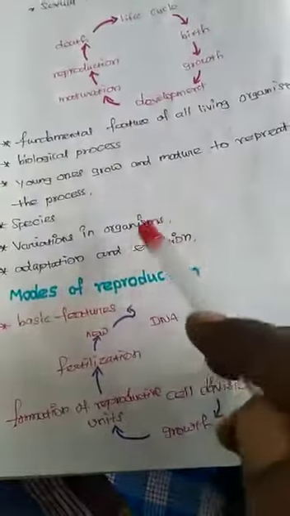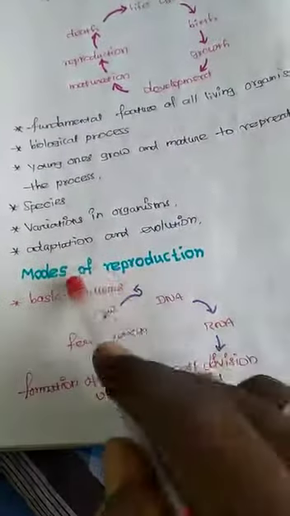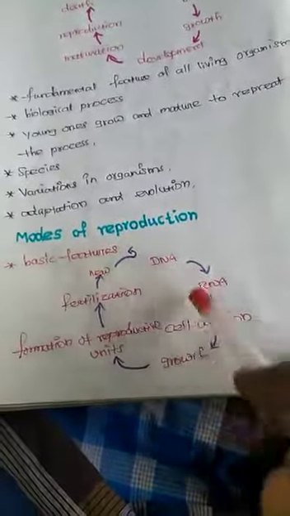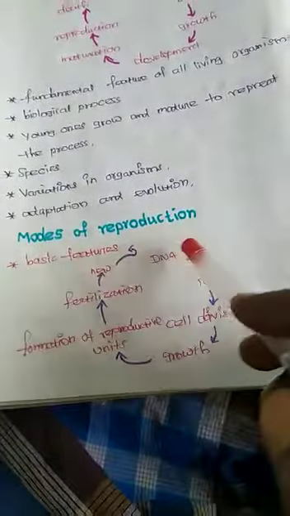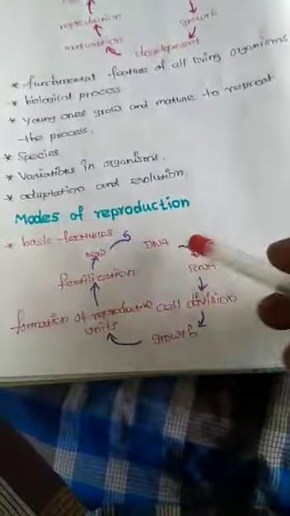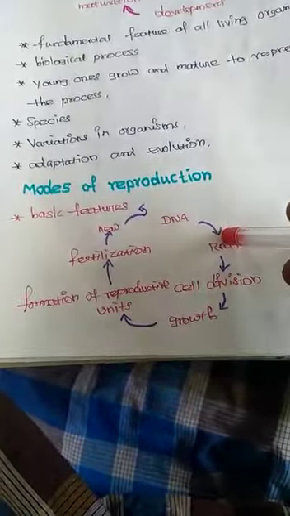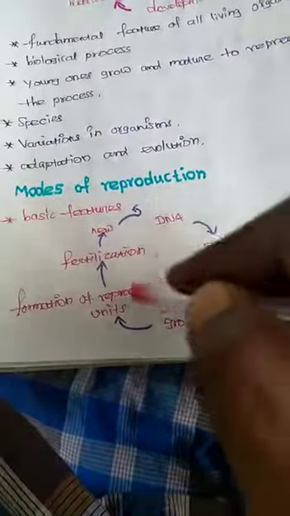This is the introduction class. Next heading: mode of reproduction. Mode of reproduction is one of the basic requirements, one of the elements, a very important lesson already given in our books. The sentences are already given in our books, but they have simplified the diagrams.